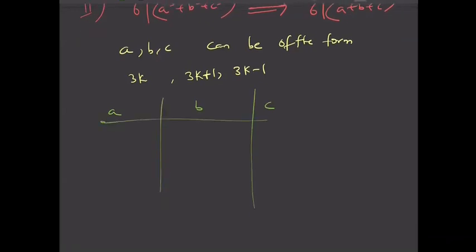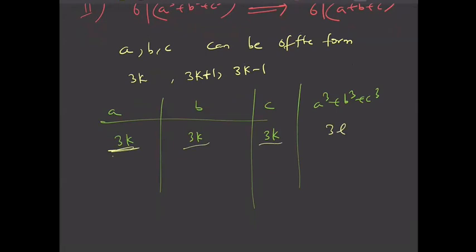Say all a, b, c are of the form 3k. Fine. So this is 3k, this is 3k, this is 3k. Then what about a cube plus b cube plus c cube? So a cube will be of the form 3l, b cube also 3l, c cube also 3l. So this will be of the form 3l. Fine.